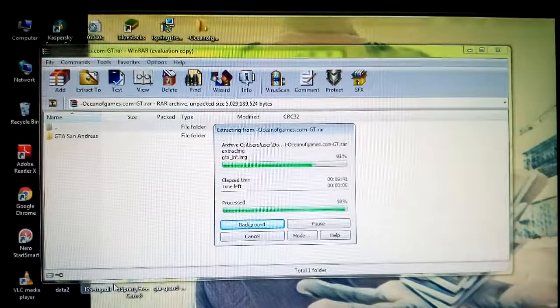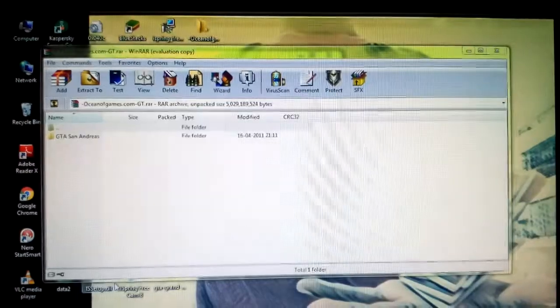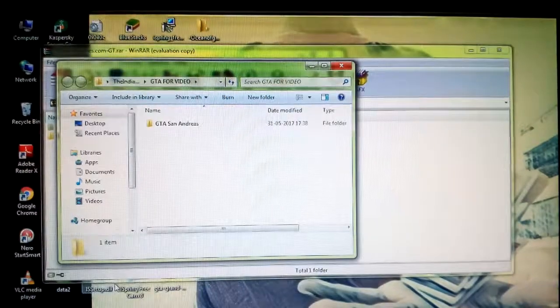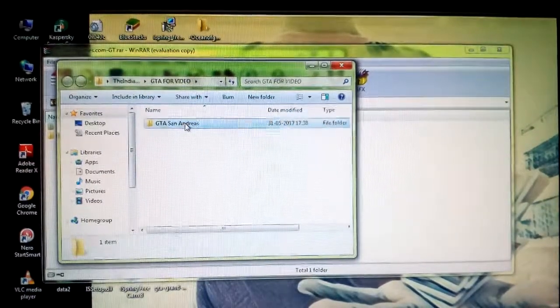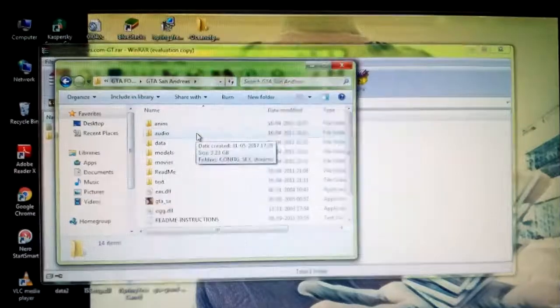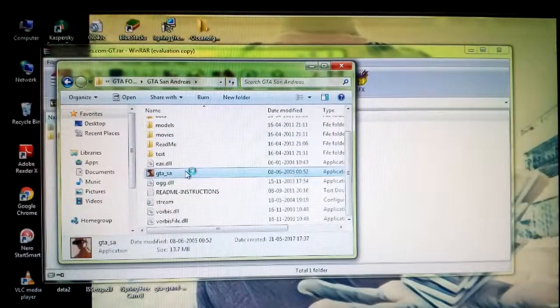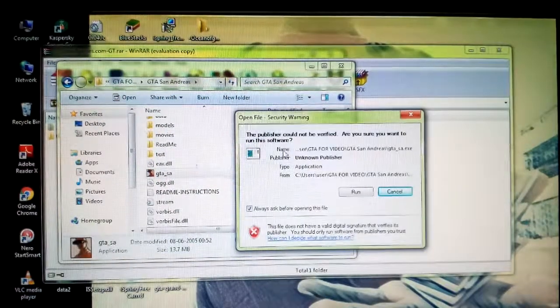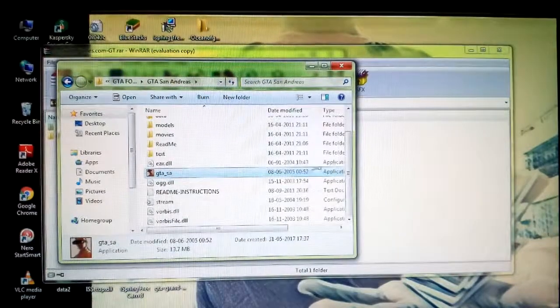Alright guys, so it's almost over. It's 99%. It's just 1%. So it's GTA San Andreas, an older version. Okay, it's completed, and now I have to press this GTA San Andreas, and play for some minutes and press run. I'm going to prove that this game actually works.